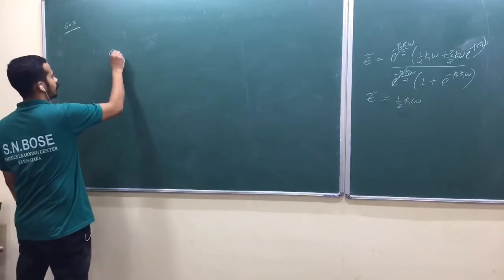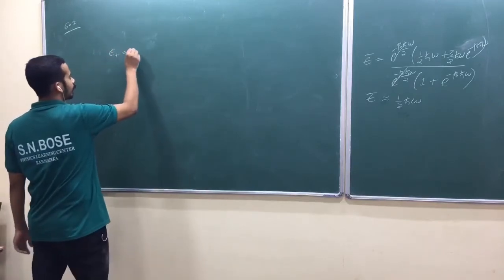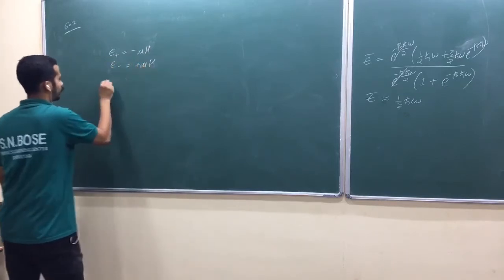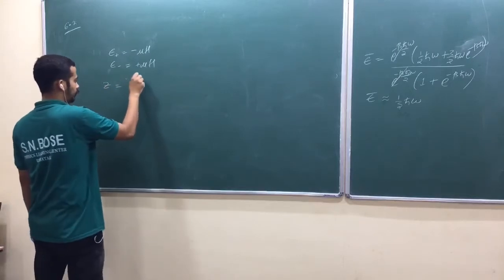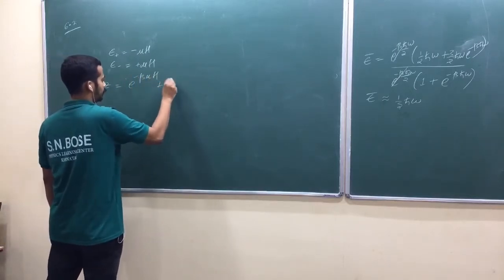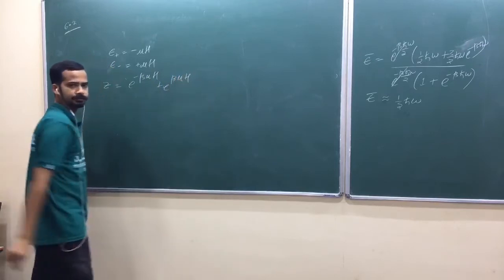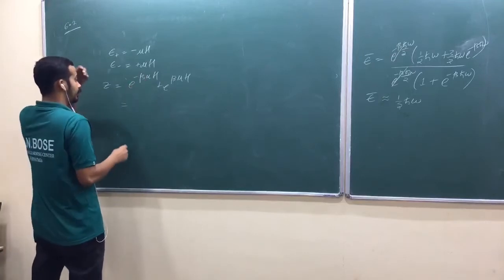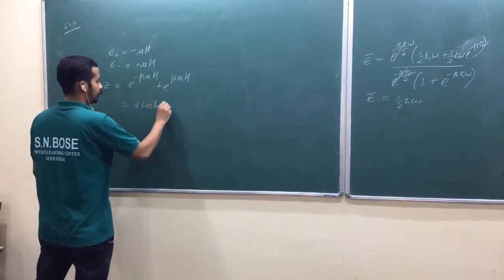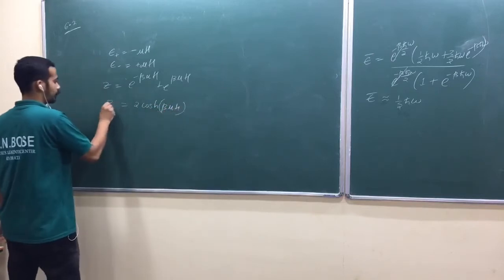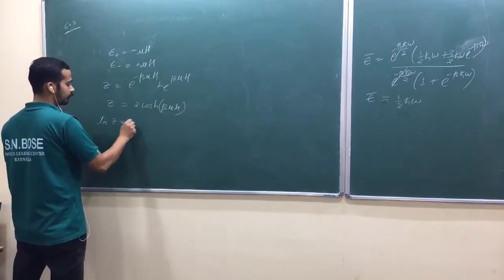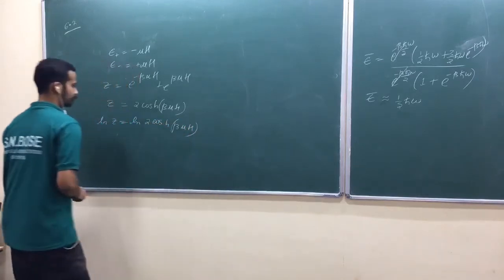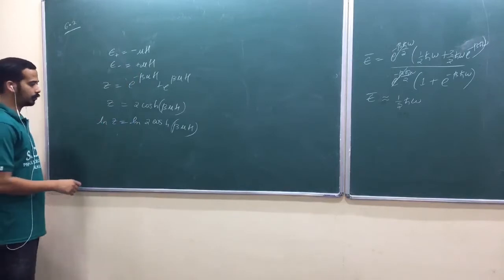So take the individual energies, E plus is equal to minus mu H, E minus is equal to plus mu H. Find Z for one particle: e raised to minus beta mu H plus e raised to beta mu H, am I right? So summation over all possible microstates, all possible energy levels. This is 2 cosh beta mu H. Is that okay? So now ln of Z is equal to ln of 2 cosh beta mu H.